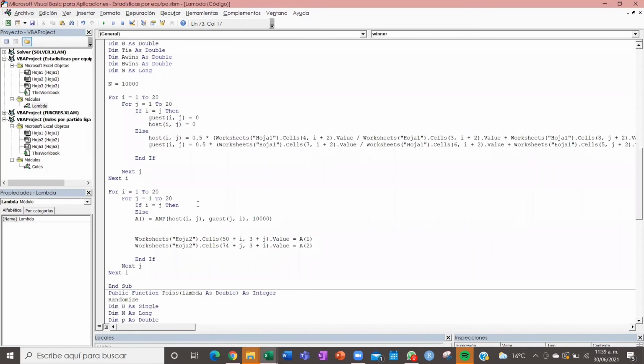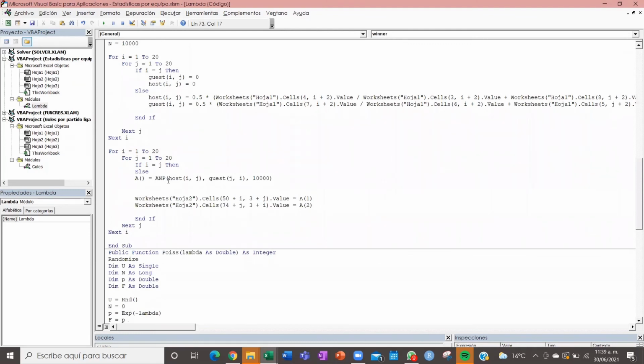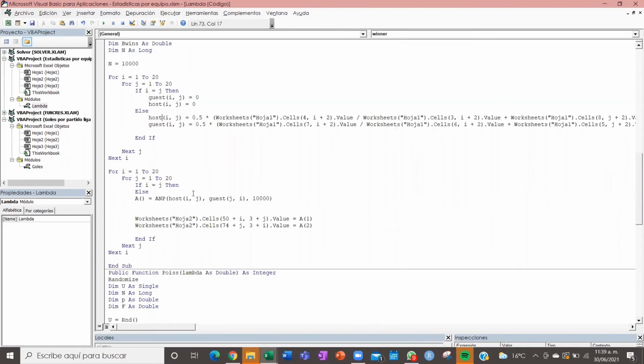For every match, we are going to use the AMP function that we used before, that receives the host lambda, the guest lambda and the number of simulations, 10,000 in this case. The points that team A will get will be saved in the host's points matrix, and the points that the guest gets are going to be saved in the guest matrix.